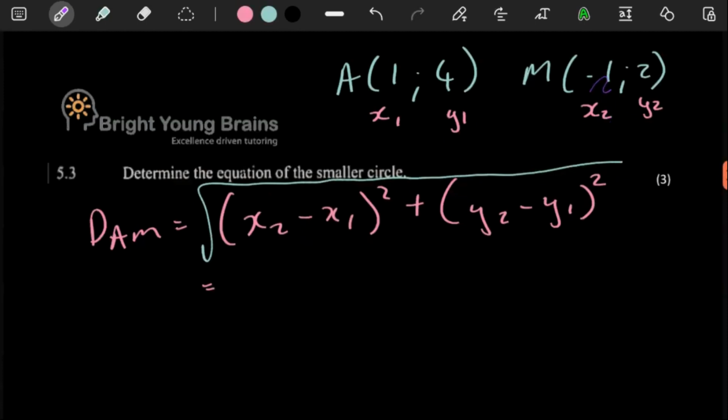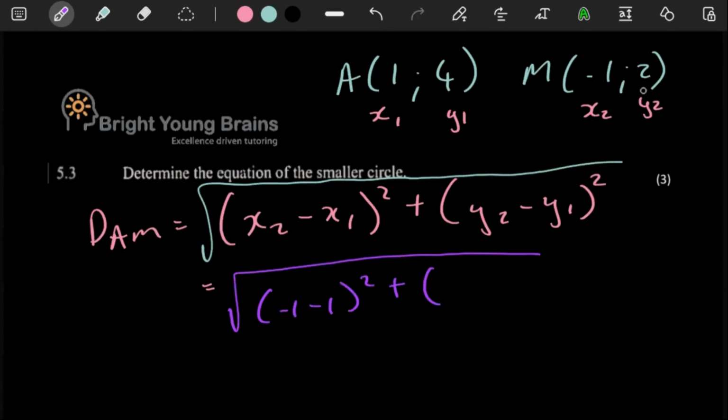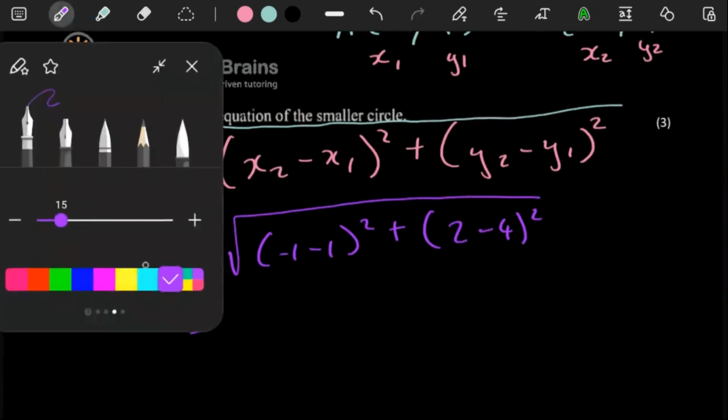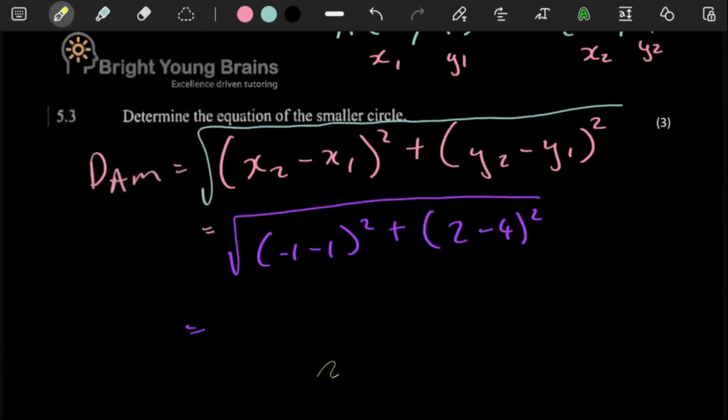And then let's see here. We have the negative 1 minus 1, right? So square root symbol there. Negative 1 minus 1 squared. And then 2 minus 4 squared.